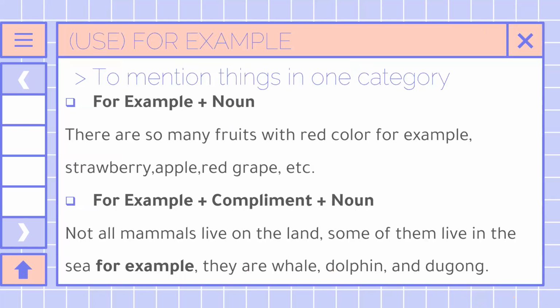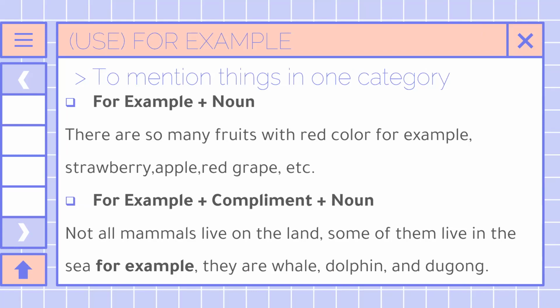Okay, first, let's start talking about "for example". For the use of "for example" in a sentence, first, "for example" is used to mention things in one category. In this case, there are two ways of use that must be followed. First, "for example" followed by a noun. The example is, there are so many fruits with red color, for example, strawberry, apple, red grape, etc.